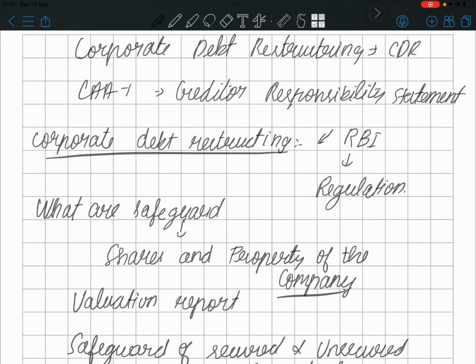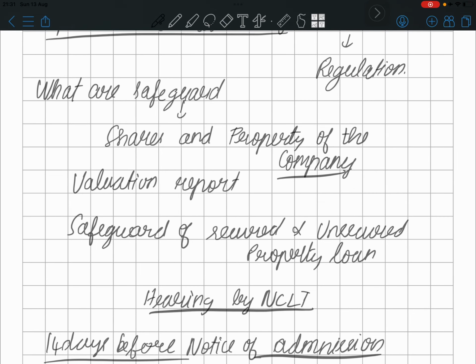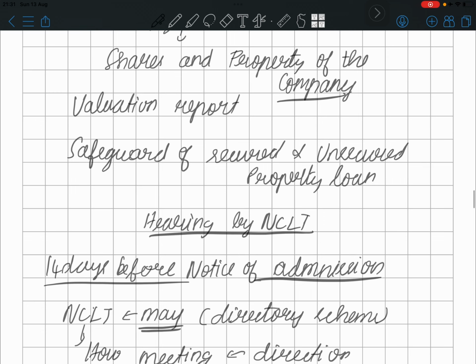Creditors are provided some debentures or preferential shares, preferential debentures, some kind of thing. RBI will go through it and RBI will have a stringent view over it, because they are of the view of protecting and saving the property of the company. Another important document to be kept is the valuation report.